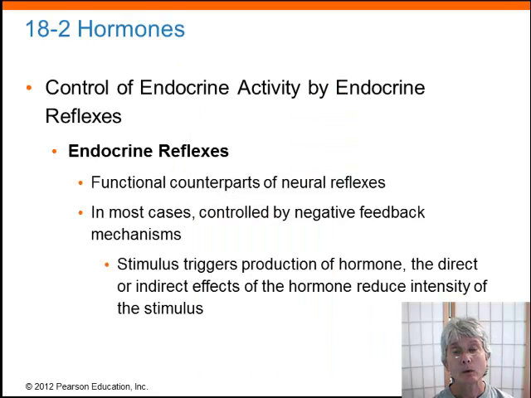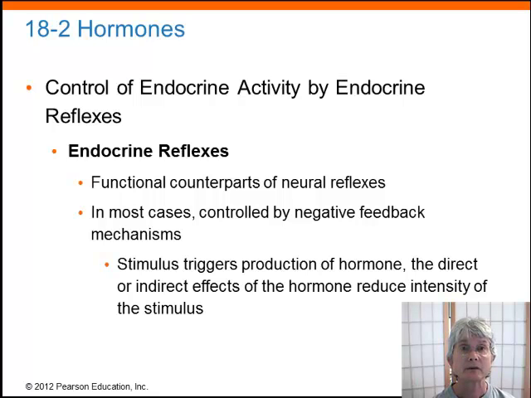Now, how are hormones controlled? We know that they're produced by cells in the endocrine glands, but you have to have some way of imagining that the cells know when to produce their hormone or when to secrete their hormone. And so we have what we call endocrine reflexes. And these are very similar to neural reflexes. You have to have some stimulus and some response. You have to have a control center that is determining what the stimulus is and how to respond to it.